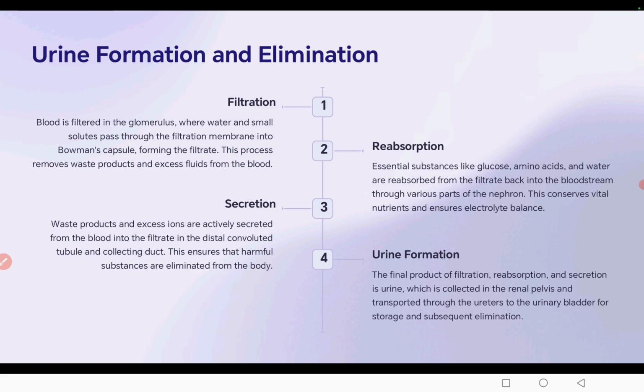The final product of filtration, reabsorption, and secretion is urine, which is collected in the renal pelvis and transported through the ureter to the urinary bladder for storage and subsequent elimination.